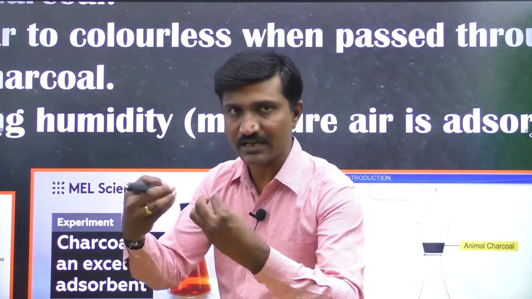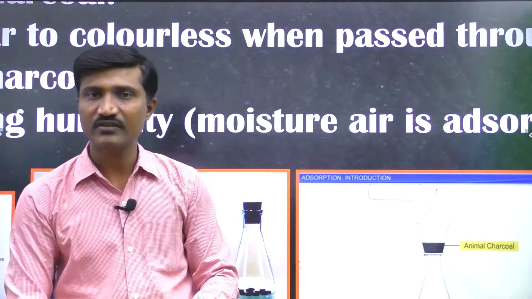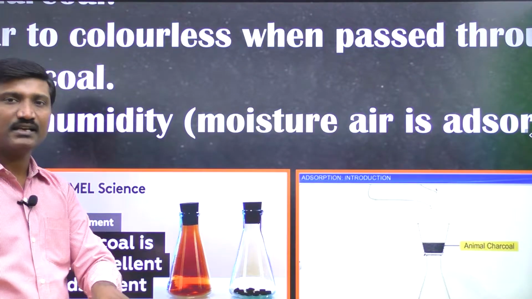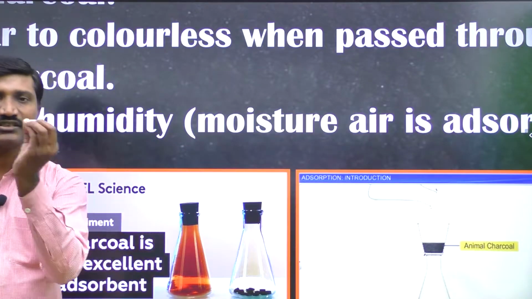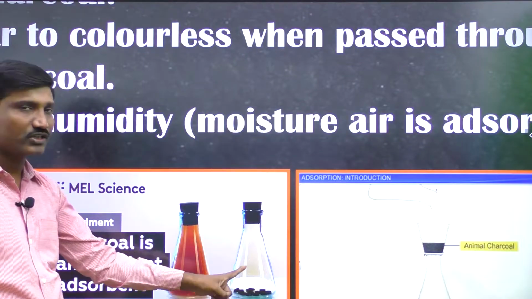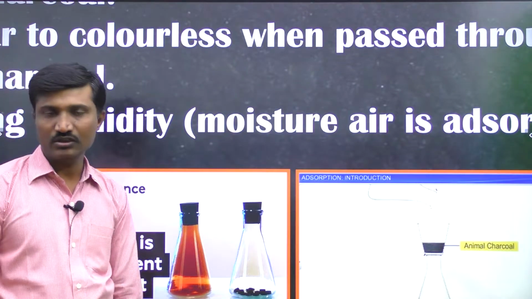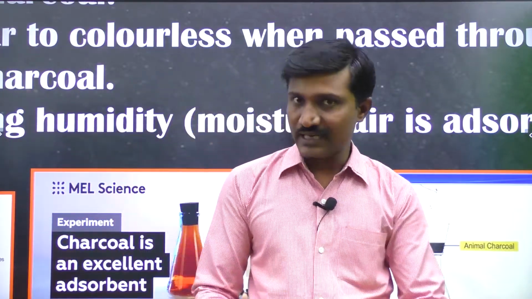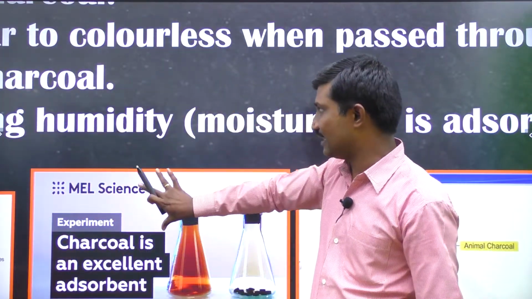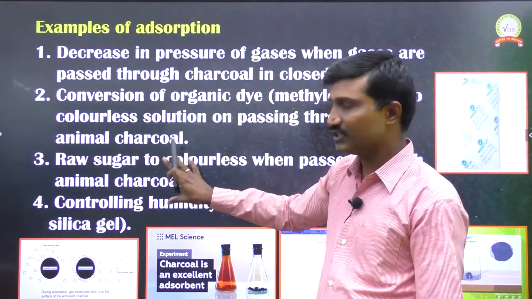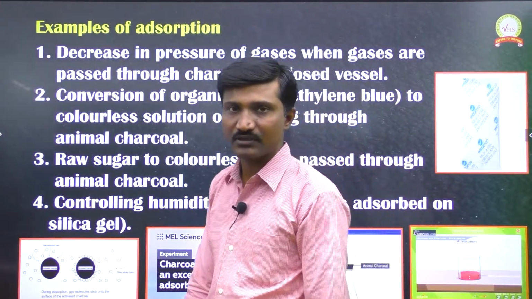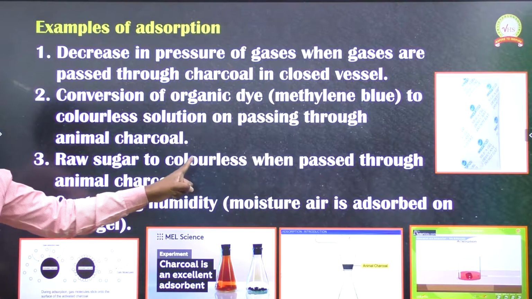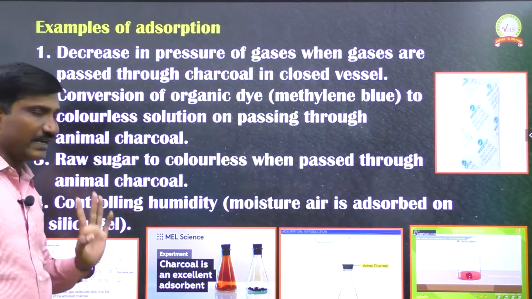All those colored particles come and occupy the surface of the charcoal. They settle down, so the remaining part of the solution is colorless. If you take that charcoal outside, the solution becomes colorless. So conversion of a colored solution to a colorless solution using activated charcoal is also an example of the adsorption process.